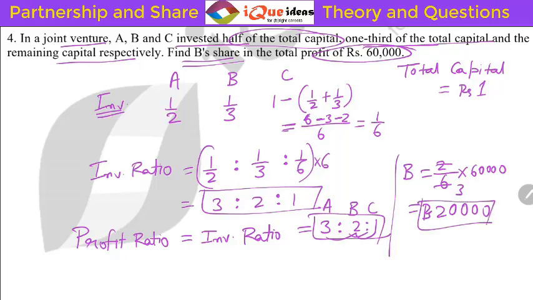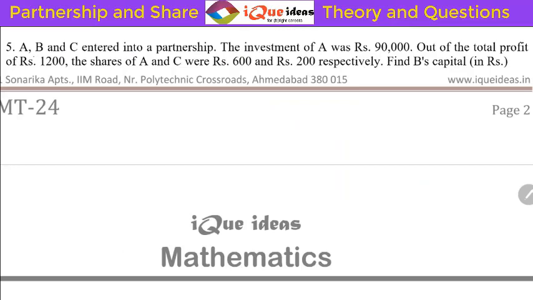Now, next one. The fifth question says A, B and C entered into a partnership. The investment of A was 90,000. Out of the total profit of 1200, the shares of A and C were 600 and 200. So let's do one thing. First, A, B, C. Let me write the profit value first.